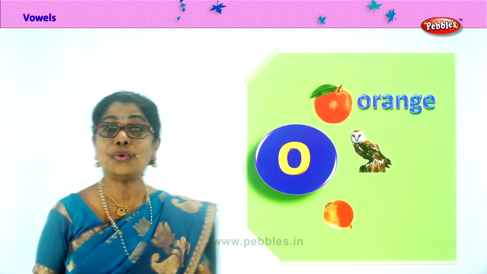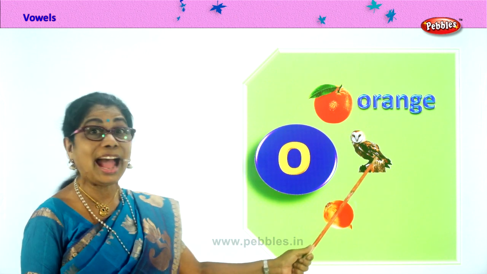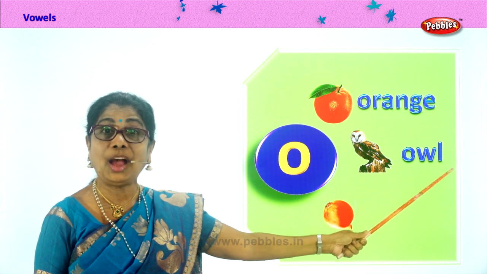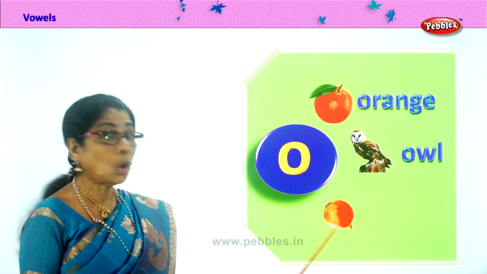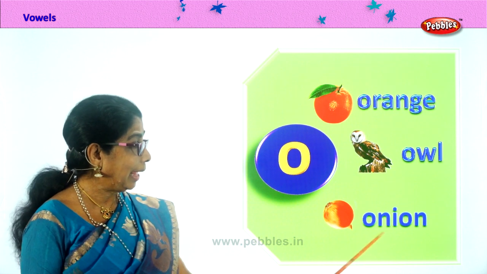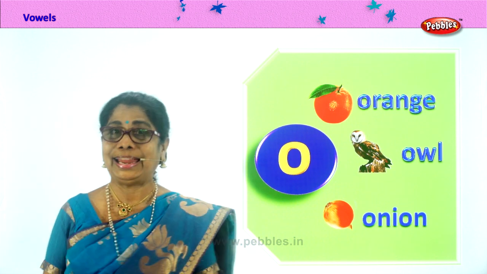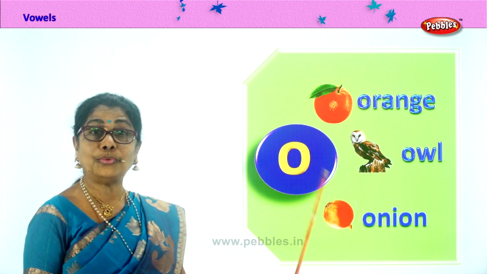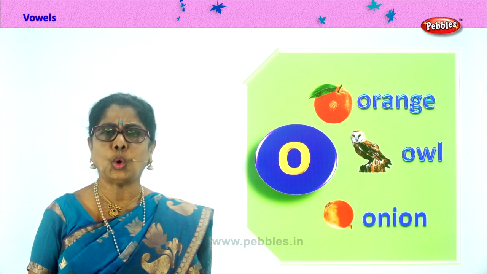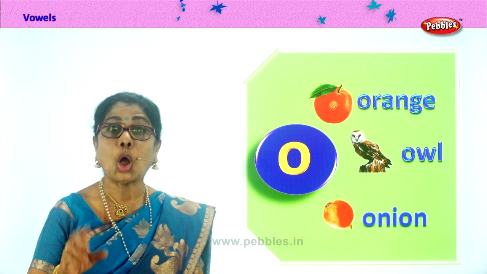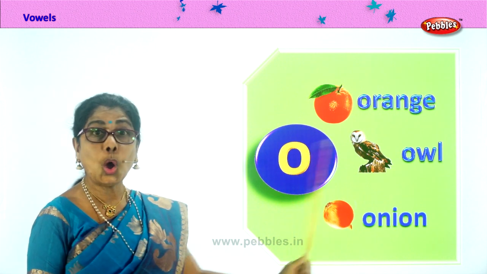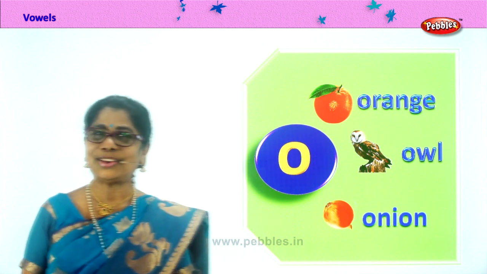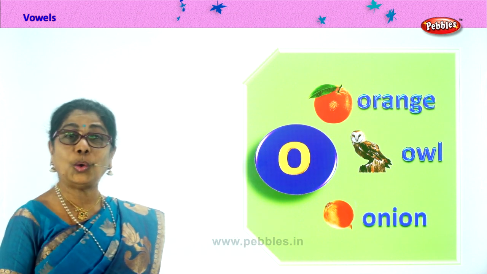O for owl. O-W-L. O for onion. O-N-I-O-N. What's the sound of O? O, orange. O, owl. O, onion.